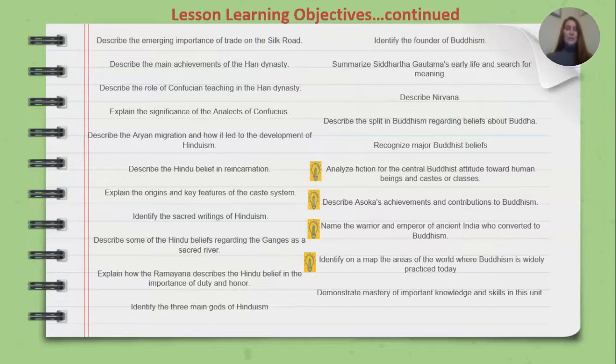So our lesson learning objectives. Analyze fiction for the central Buddhist attitude towards human beings of caste or classes. Describe Asoka's achievements and contributions to Buddhism. Name the warrior and emperor of ancient India who converted to Buddhism. Identify on a map the areas of the world where Buddhism is widely practiced today.